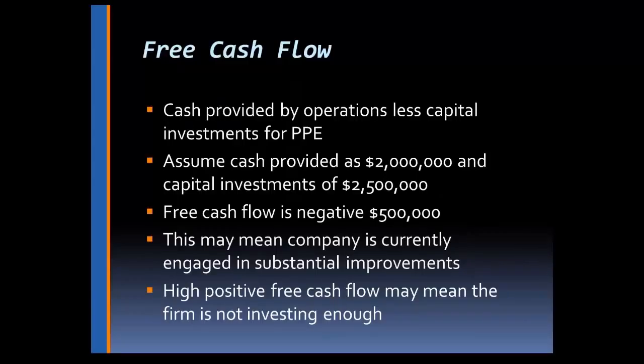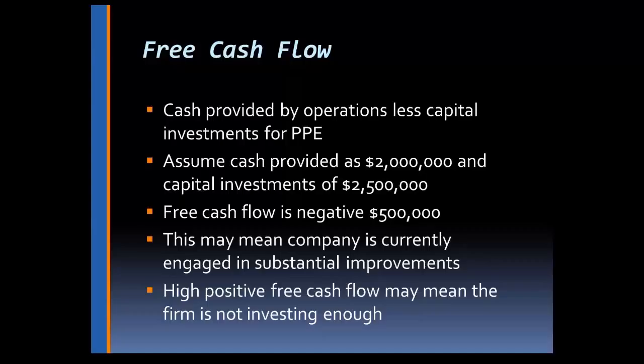Now, free cash flow, we're talking about cash provided by operations less investments in property, plant, and equipment. So let us assume that cash thrown off by operations was $2 million and we had capital investments of $500,000. This means that the free cash flow is actually negative because we're investing more cash than is being provided by operations.